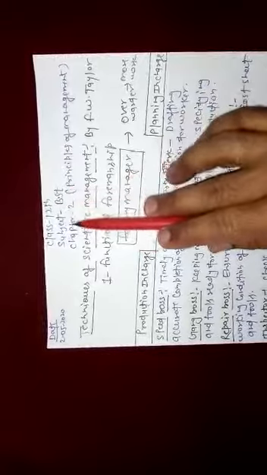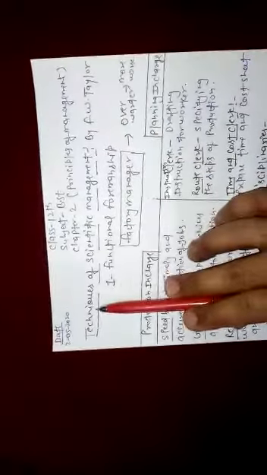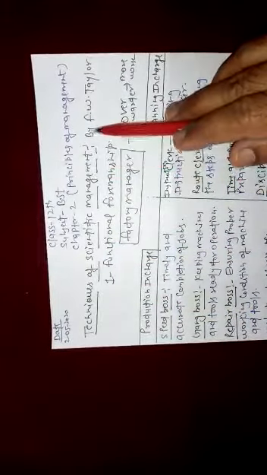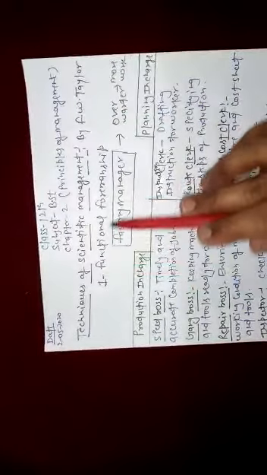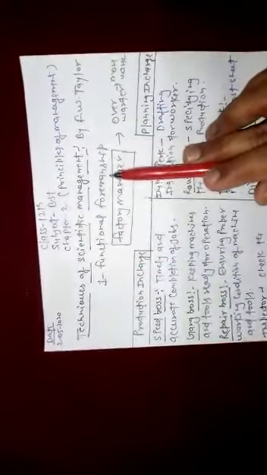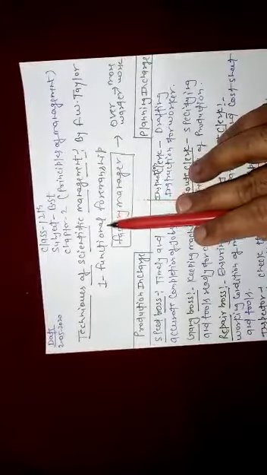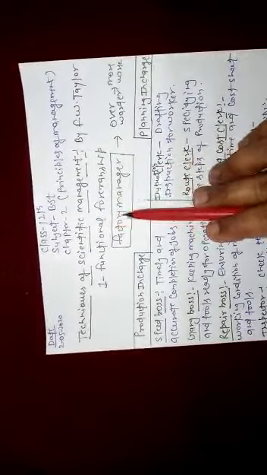Today we will see class 12 subject BST, chapter 2, principles of management. Here we see techniques of scientific management, which have been given by F.W. Taylor. So the first one is functional foremanship. Functional foremanship is a very important technique of scientific management